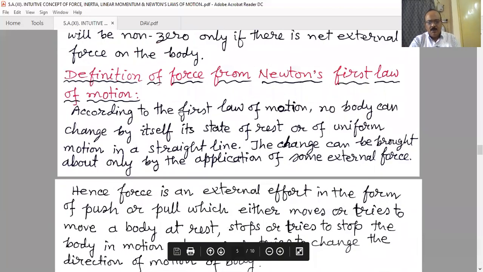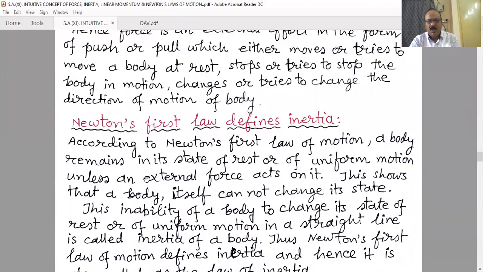That means from the first law, we can state what is the force. From the first law, we can define what is the force. Similarly, from the first law, we can also define what is inertia. Newton's first law defines inertia.